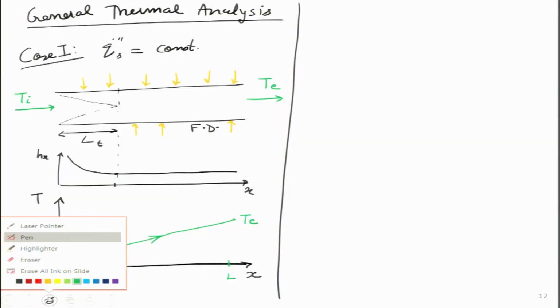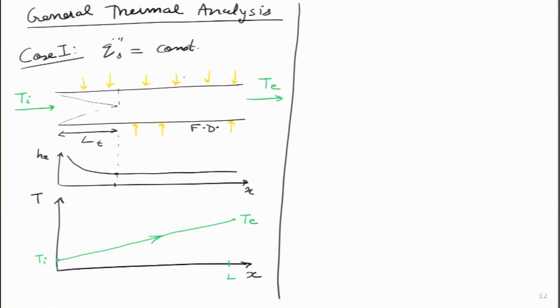We have seen that the temperature rise is always linear, because for each interval of length, I am adding an equal amount of heat. So, m Cp delta T tells me that for each interval there will be the same amount of increment in temperature. Now, let us try and analyze what the surface temperature will be as a function of x. I think we have looked at it earlier that the surface temperature will always be higher. So, what I am drawing over here is Tsx, then the mean temperature of the fluid, by a temperature difference delta T.